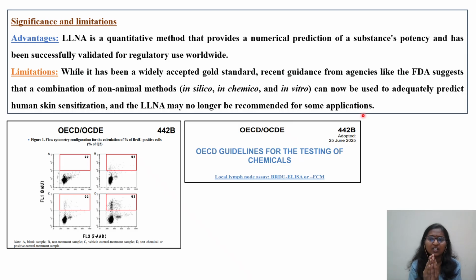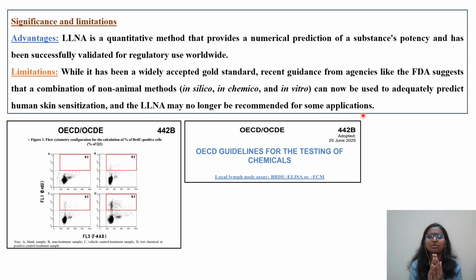So this is the thing. Even though we switched from GPMT to LLNA, now the FDA is also recommending that please go for a battery. Similarly to genetic toxicology studies, it is asking us to go for a combination of in silico, in chemico, and in vitro. Together, the results from these types of assays can be used as an alternative or replacement to the LLNA.